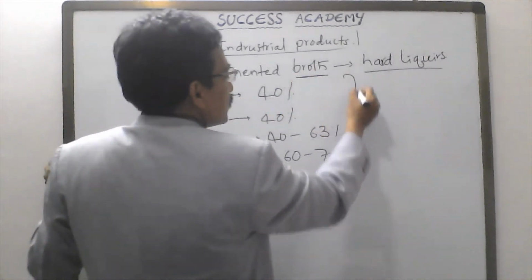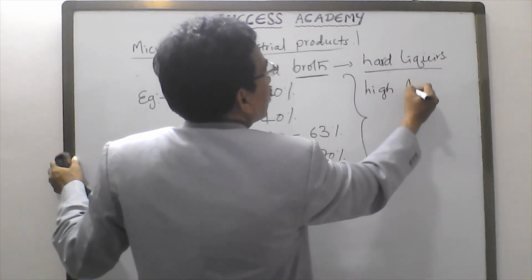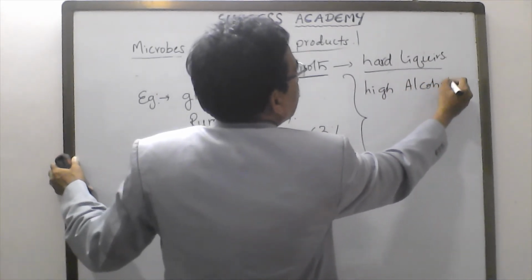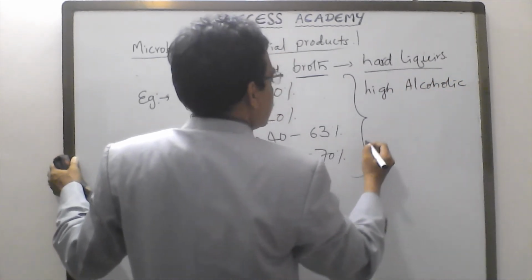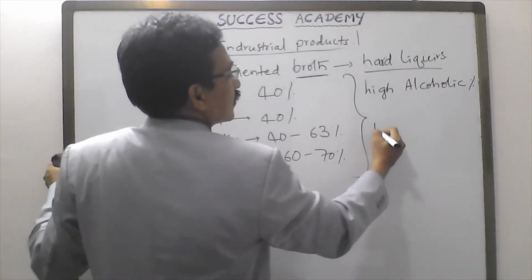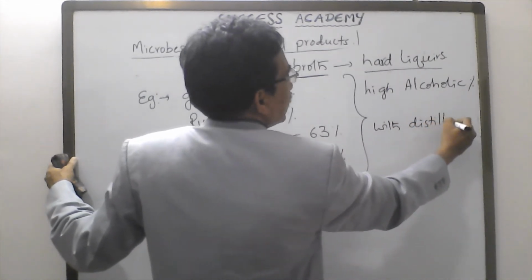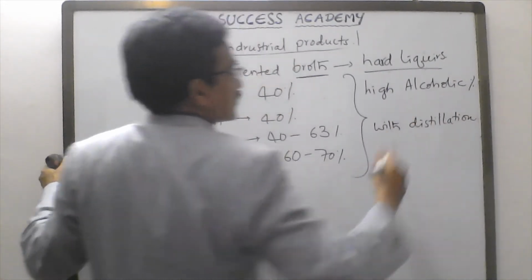These drinks have high alcoholic content and are produced by the distillation process.